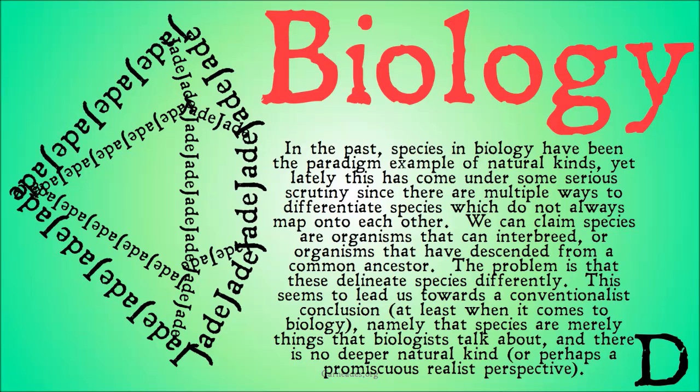Or perhaps a promiscuous realist perspective, if you think that each of the claims about interbreeding and the claims about descending from a common ancestor can, on their own face, be justified, but perhaps that they could overlap. This is the idea of those overlapping promiscuous realist natural kinds, the idea that you can have a bunch of different ways of delineating species, and they're all natural, but we're just picking out the ones that we want.